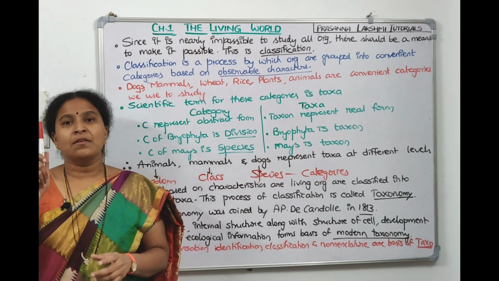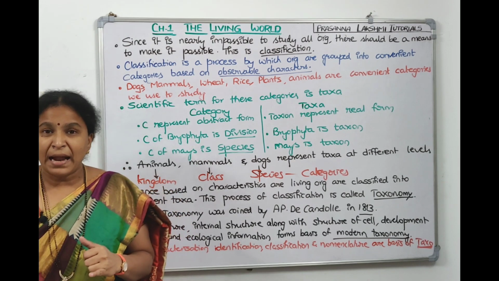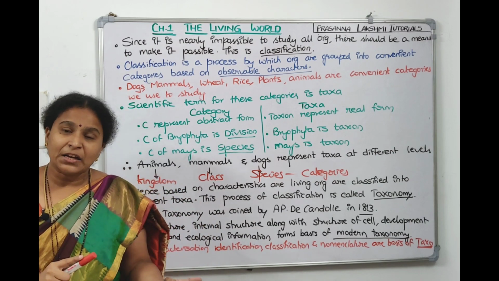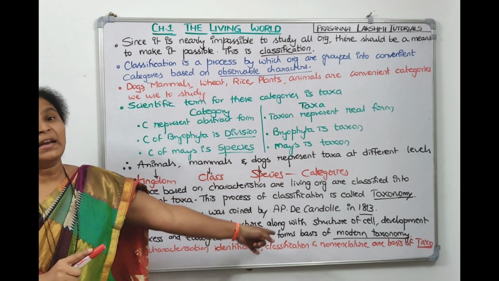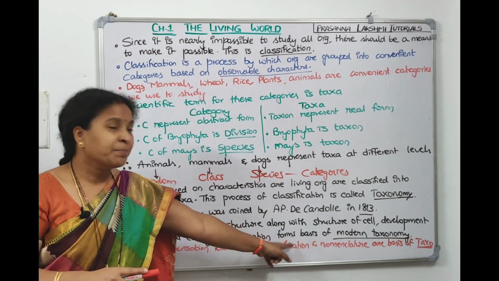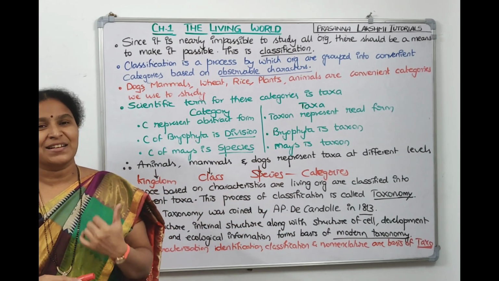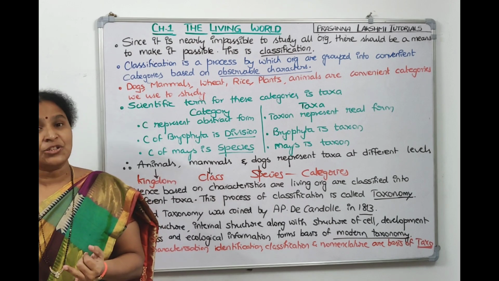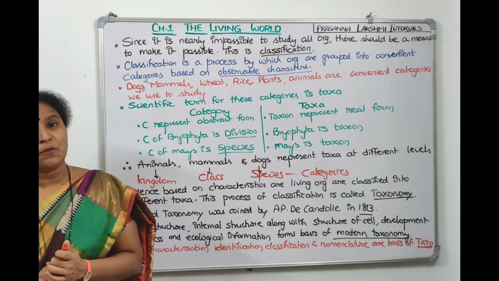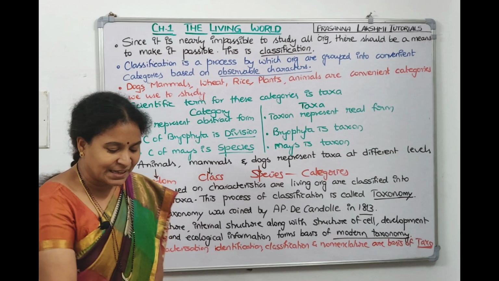First, anything if you are seeing, we'll read the characters. Looking at the characters, we'll try to identify whether it's a plant, animal, microorganism. So characterization, identification. After identifying it, we'll classify it under plant kingdom or animal kingdom or fungal kingdom, and then we will name it, right? Which nomenclature? Binomial nomenclature proposed by Carolus Linnaeus is popularized. So characterization, identification, classification, nomenclature are the basis of taxonomy. We will continue with the taxonomic hierarchies.